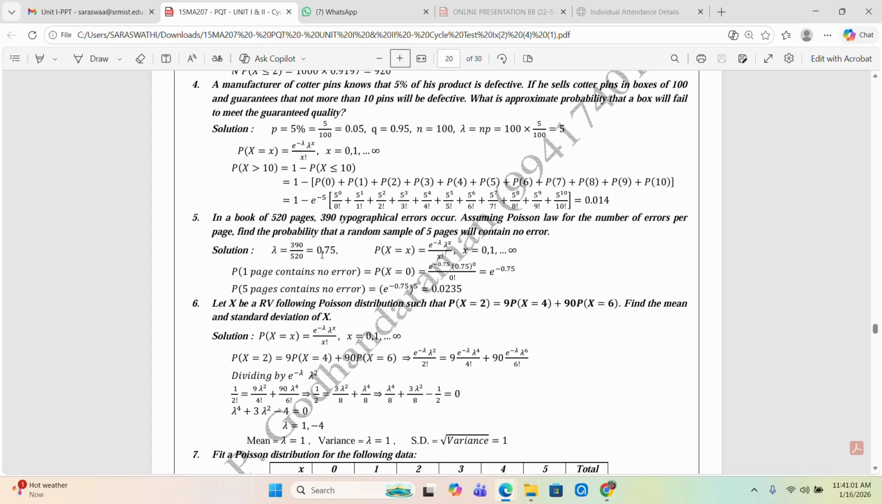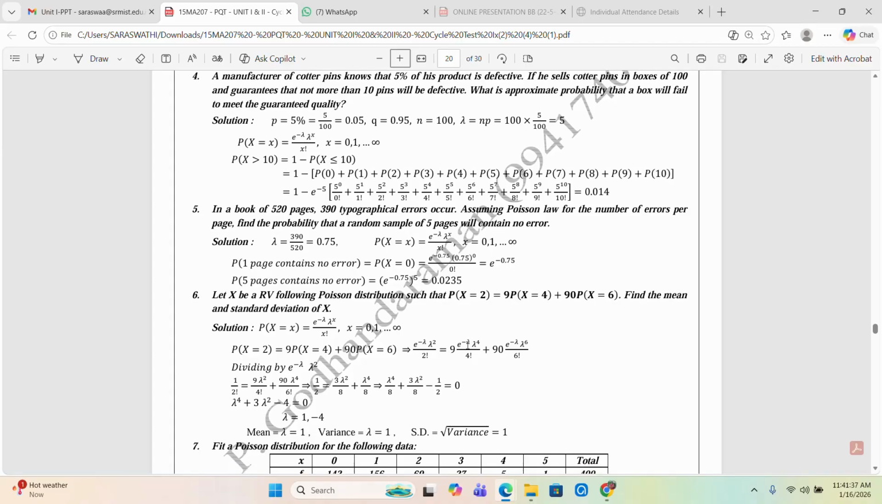So lambda here is 0.75. So P of x equal to 0 is e power minus 0.75 into 0.75 power 0 by 0 factorial, which after calculation is e power minus 0.75. Now 5 pages contain no error, so this is P of x equal to 0 whole power 5. So e power minus 0.75 whole power 5 is equal to 0.0235. Therefore, the probability that 5 pages contain no errors is 0.0235.